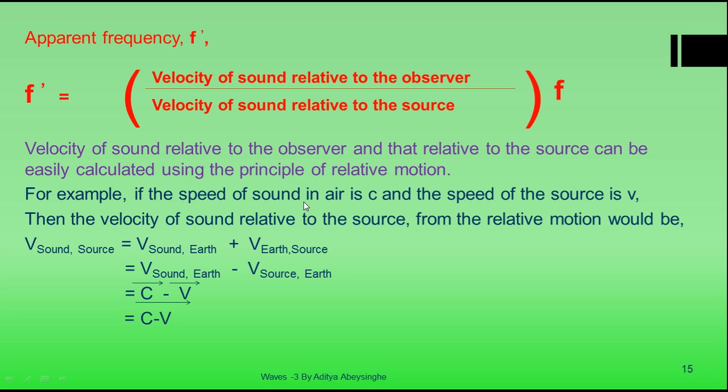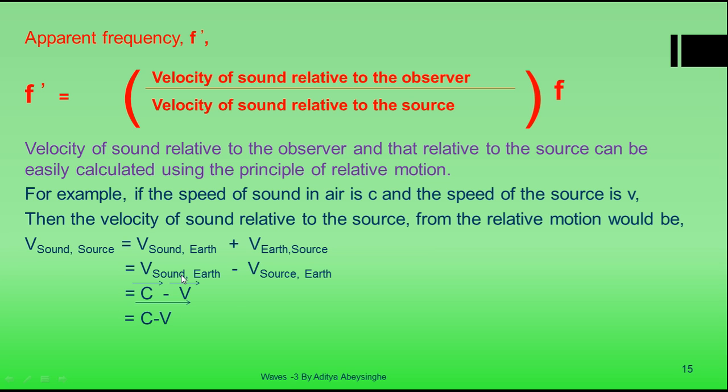Now a source moves with velocity v on the Earth's surface. So the velocity of the source relative to the sound is equal to the velocity of the Earth relative to the sound plus the velocity of the source relative to the Earth. That's from the relative velocity concept.